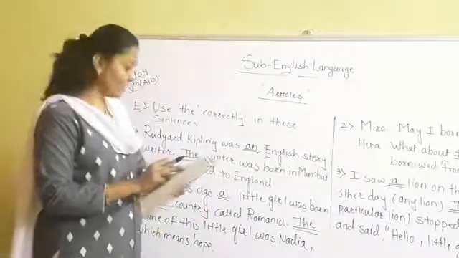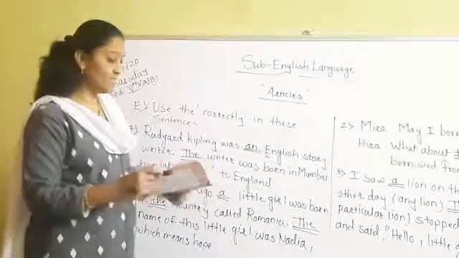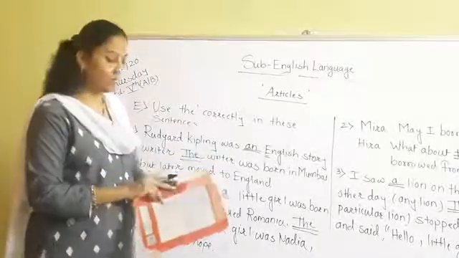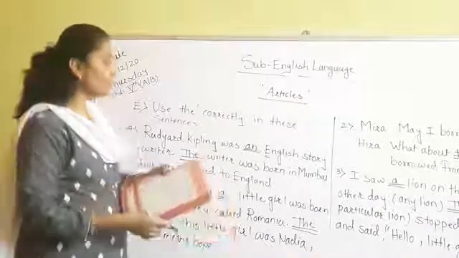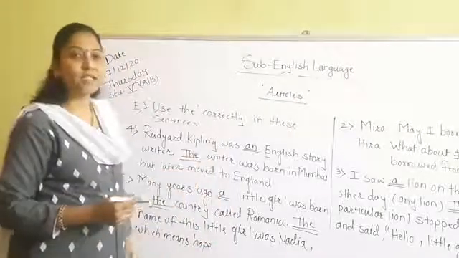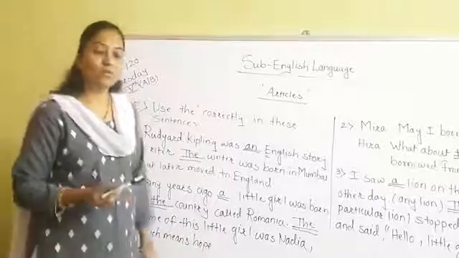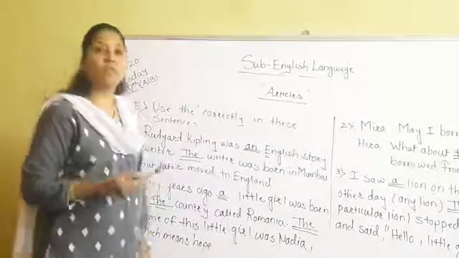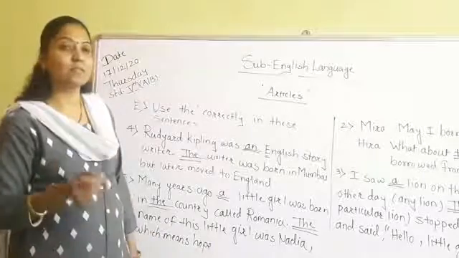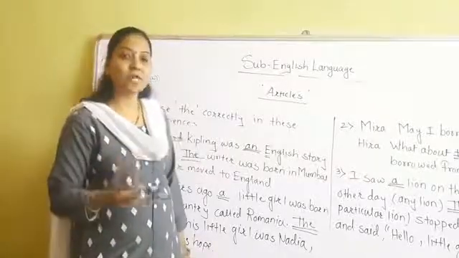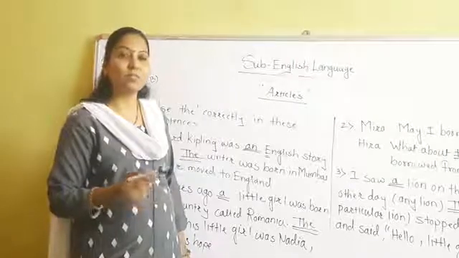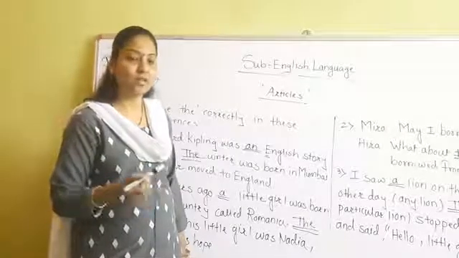So once again I just want to tell you that we are using articles a and the. We use the article a when we are talking about a singular countable noun, and when we are talking about a person or a thing for the first time.